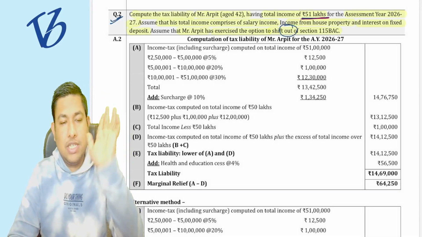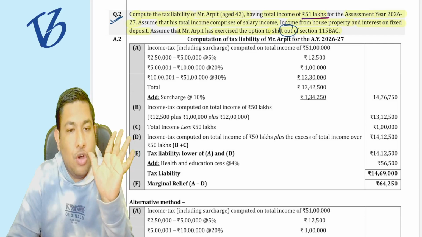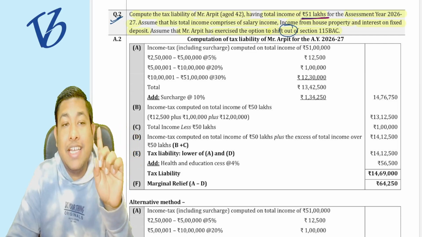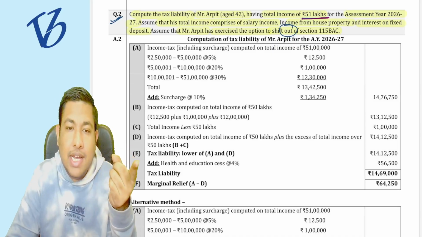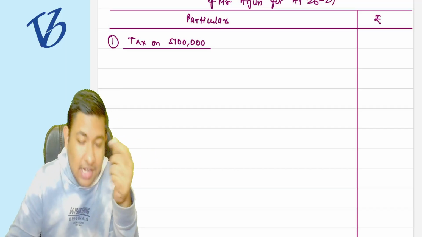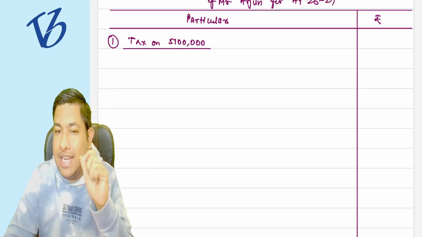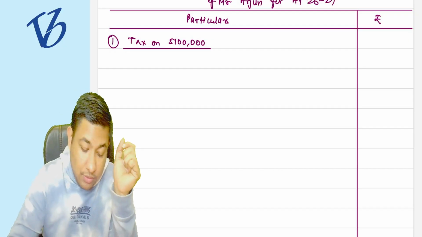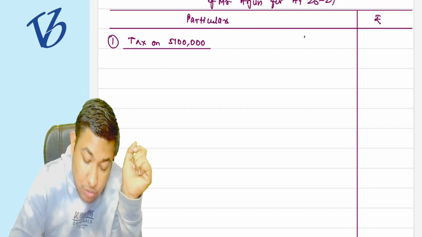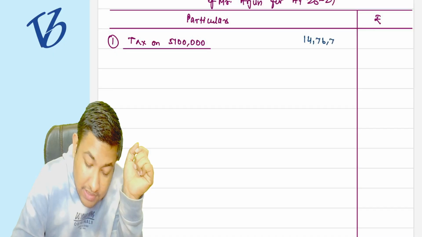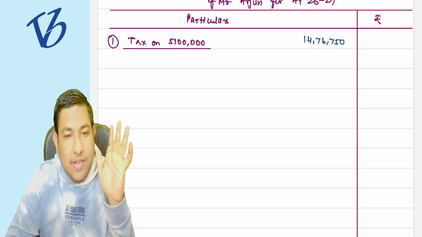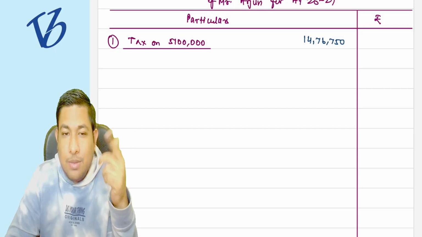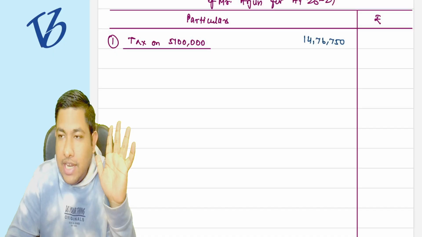So my first step is calculating the tax on 51 lakh rupees, excluding the HEC, health and education cess, but including the surcharge. Can you please calculate the tax on 51 lakh rupees? It is going to be 14 lakh 76,750, including the surcharge of 10% because the income is exceeding 50 lakh rupees.